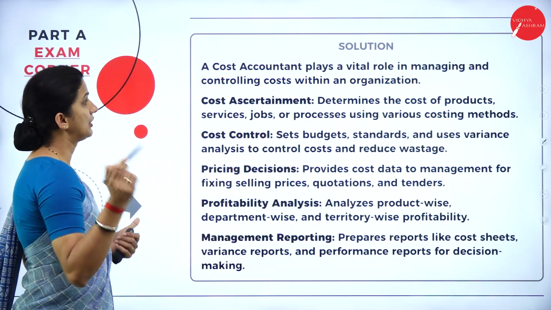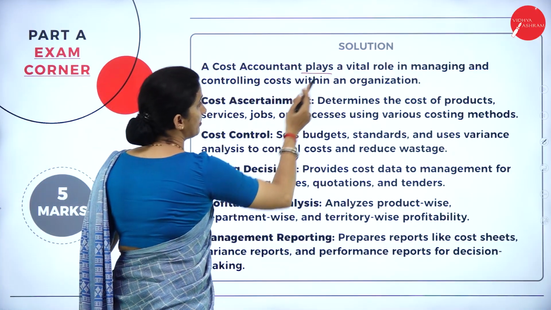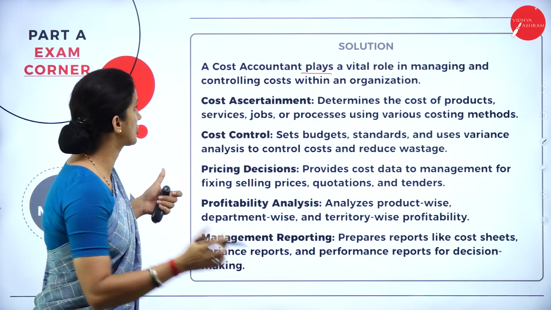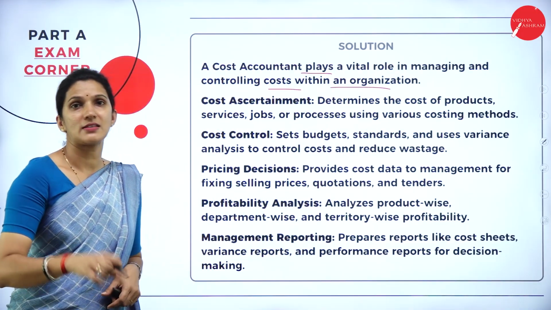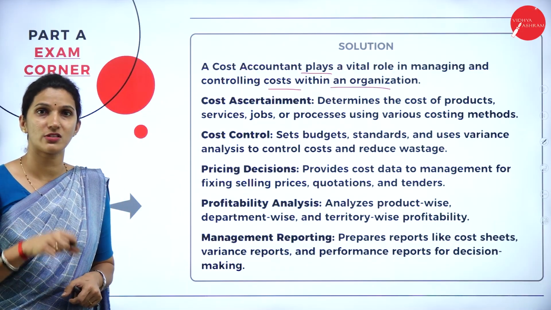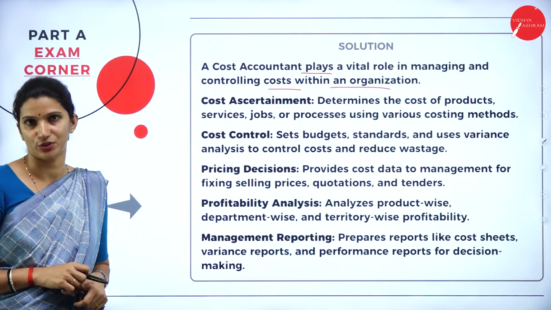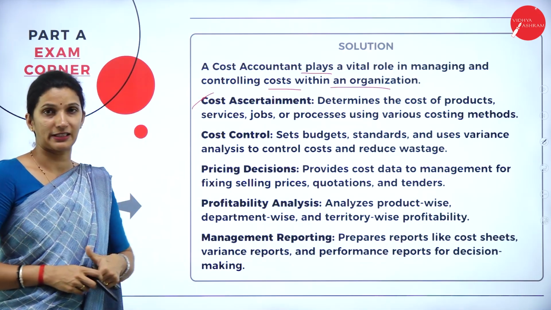So here you can write as an introduction, that is, a cost accountant plays a vital role in managing and controlling the cost within an organization. So that means the cost accountant plays an important role in managing the overall cost and also controlling the overall cost of the organization. So his first role is cost ascertainment.